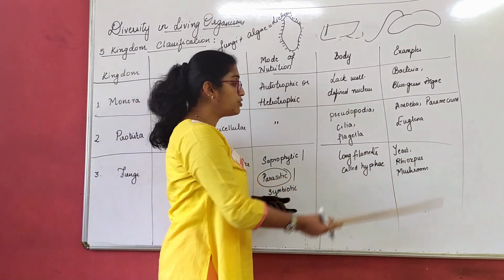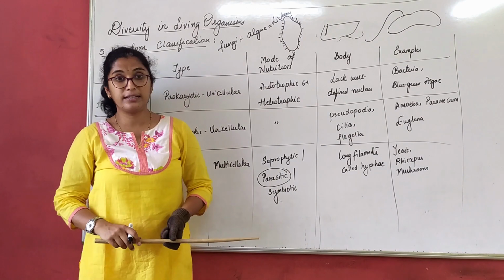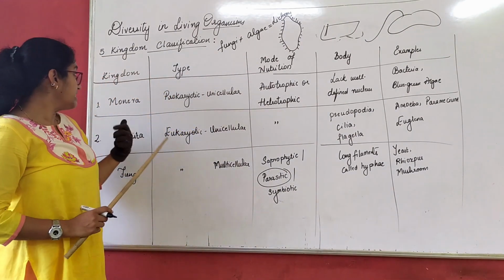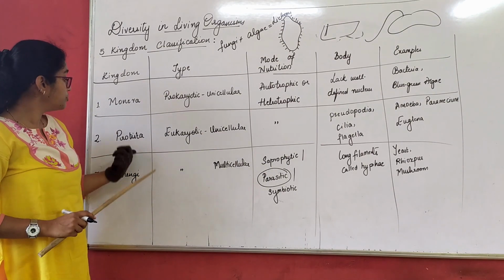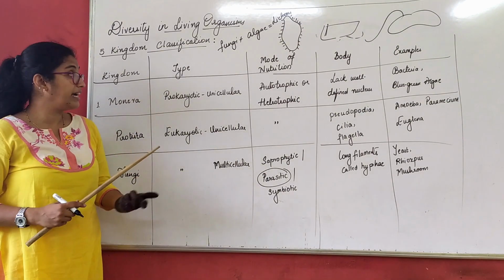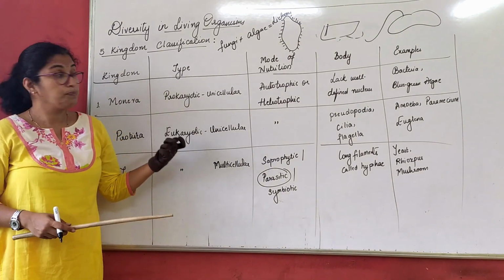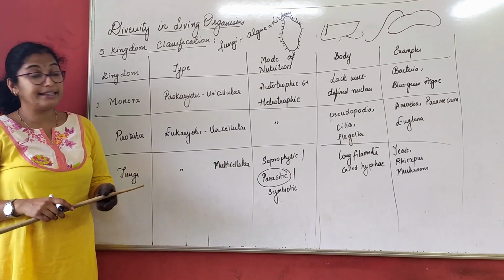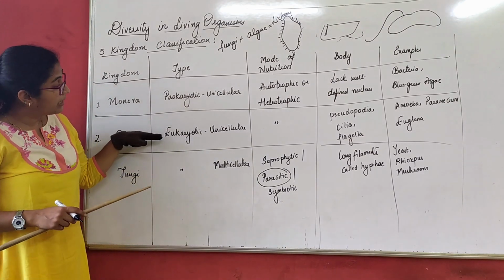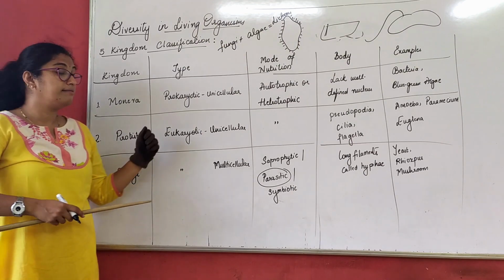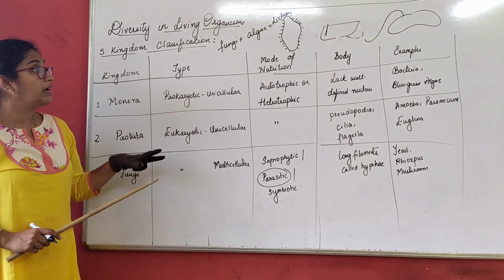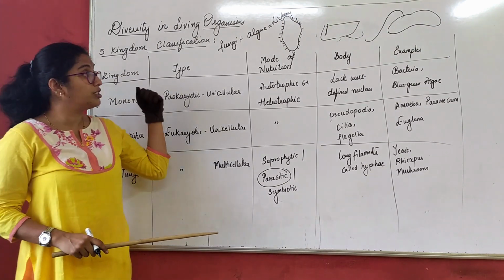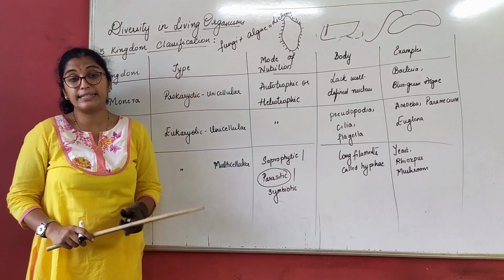Examples: yeast, rhizopus, mushroom, molds, etc. So these are the three kingdoms we discussed: Monera, Protista and fungi. We understood their type: some are prokaryotic, unicellular; if eukaryotic, they are unicellular and also multicellular. We understood the mode of nutrition, body type and examples.